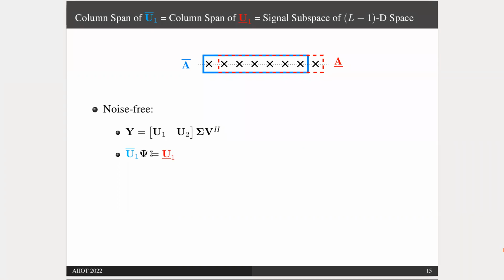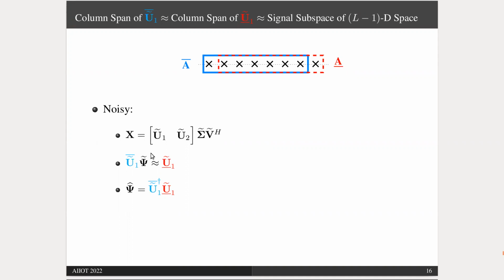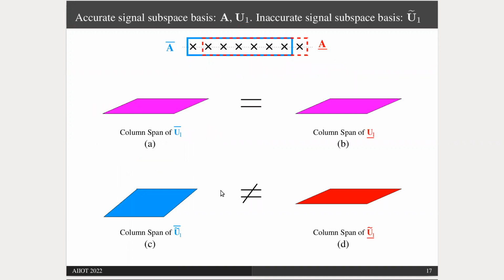However, in practice, our data are noisy. So the singular vectors obtained from the noisy data matrix satisfy this relationship, from which we can estimate the psi matrix using an algorithm called ESPRIT. But it is not going to be very accurate. Why? Because we know that array manifold matrix has a certain shift invariant structure, which is also present in the singular vectors of the noise-free data. But that structure is not quite present in the singular vectors of the noisy data, as shown here.